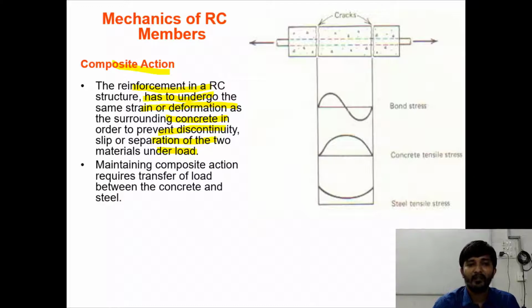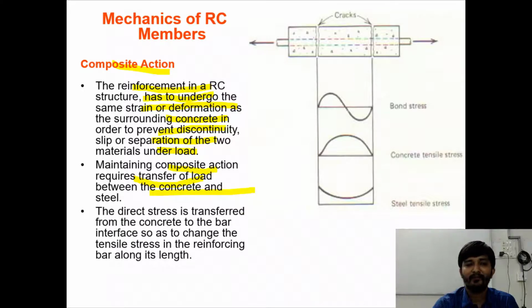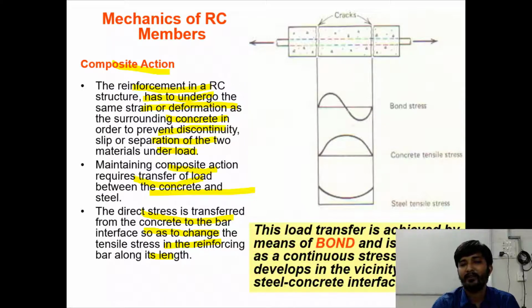Maintaining the composite action requires transfer of load between the concrete and steel. Therefore, the direct stress is transferred from concrete to the bar's interface so as to change the tensile stress in the reinforcing bar along its length. This load transfer is achieved by means of bond and is idealized as a continuous stress field that develops in the vicinity of the steel concrete interface.